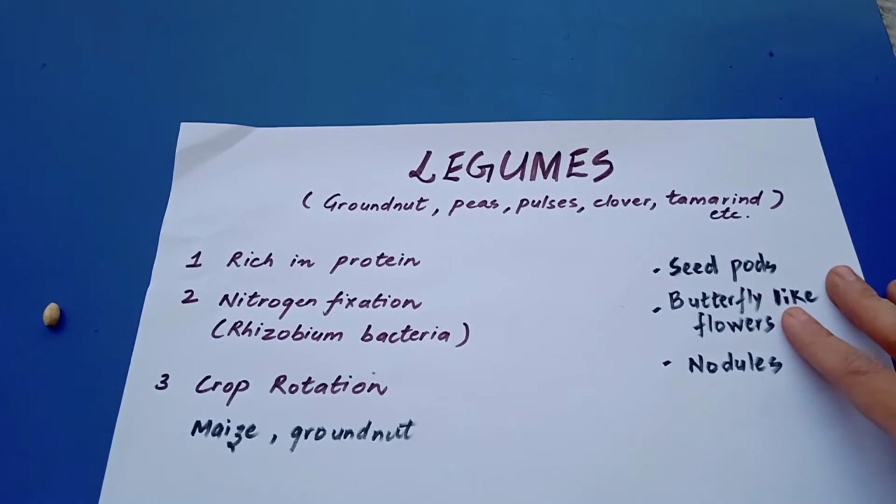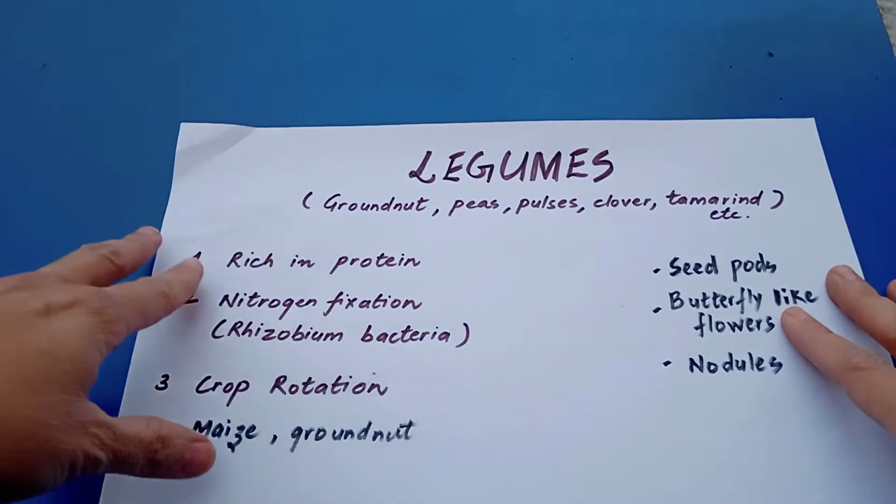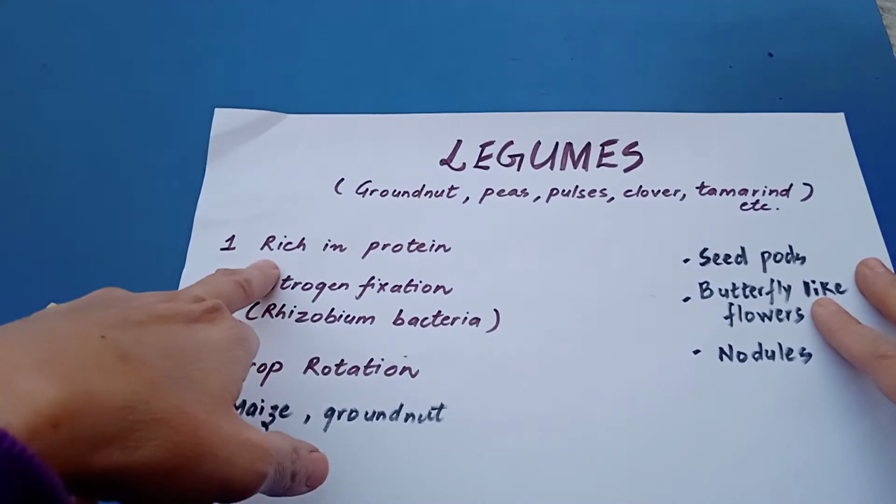Now how are they beneficial to us? Why do we grow them? Now the first point is that they are rich in protein.